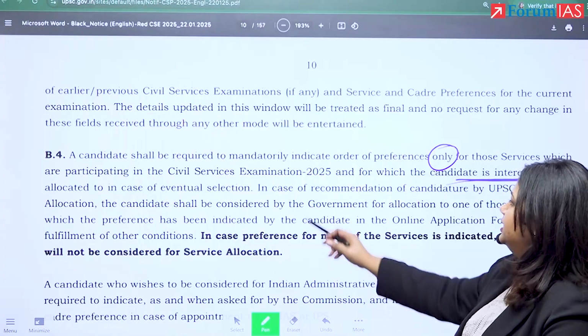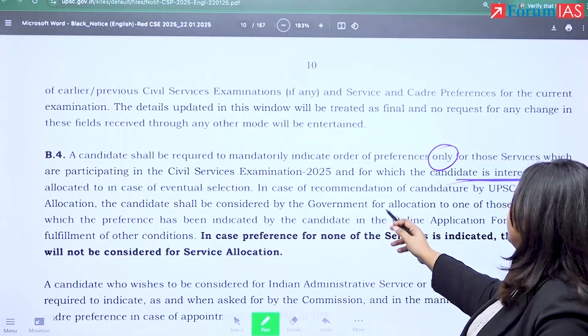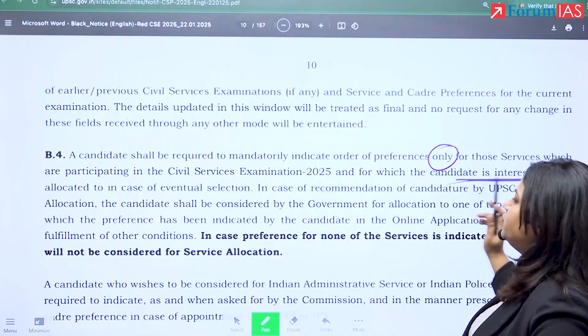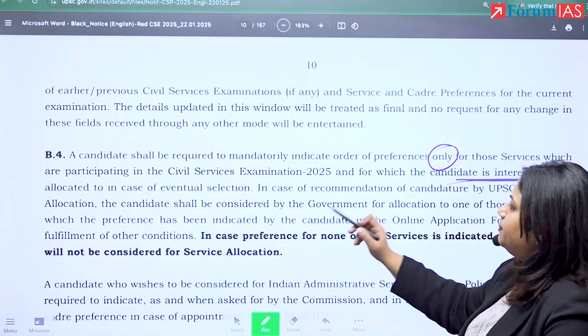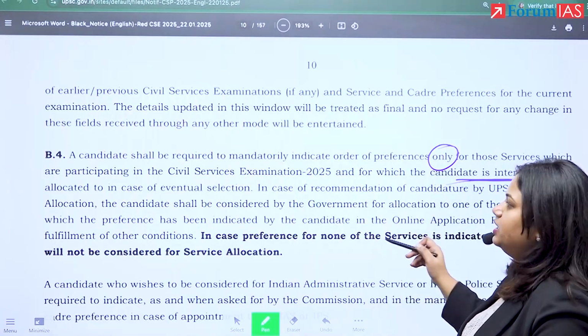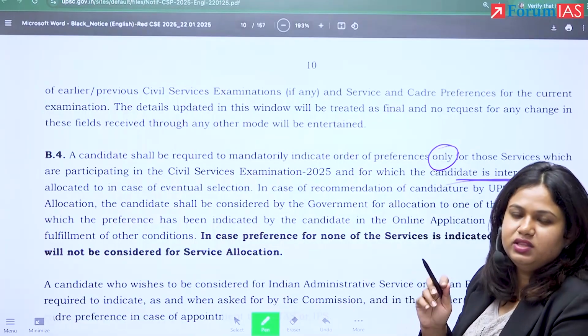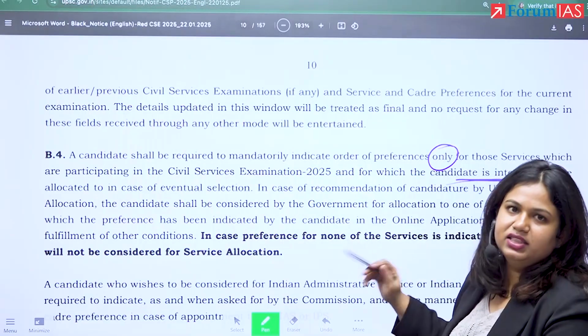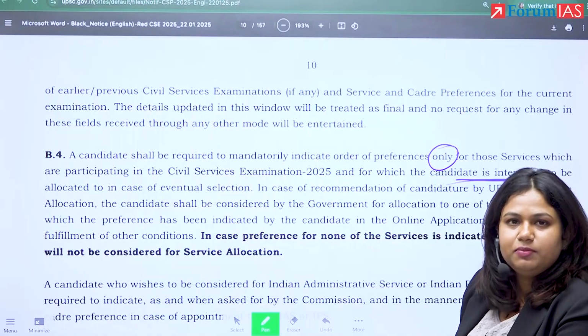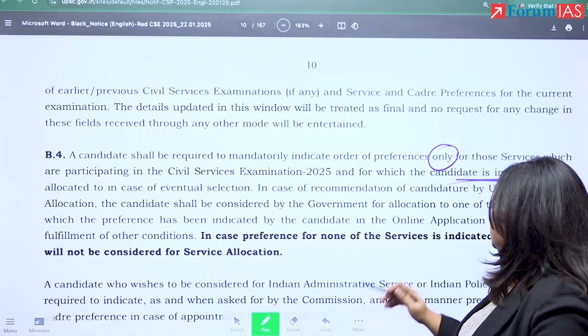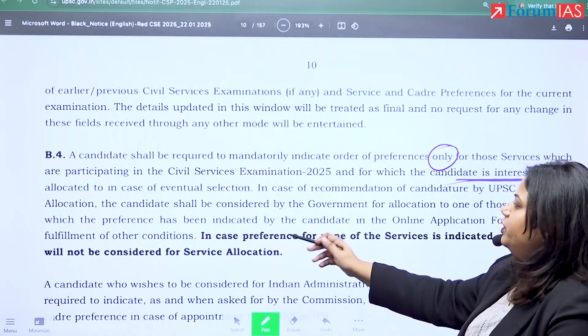In case of recommendation of candidature by UPSC for service allocation, meaning that in case you clear the exams, then the candidate shall be considered by the government for allocation to one of those services for which the preference has been indicated by the candidate, meaning you will get a job in the service that you are going to fill in this allocation. If you do not apply for one, you will not get it. All right. Then, subject to the fulfillment of other conditions.